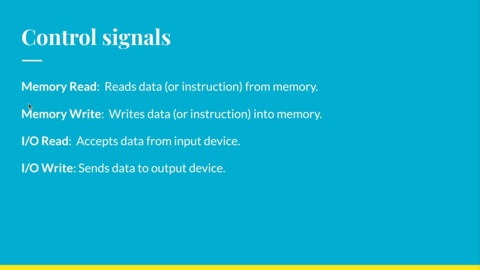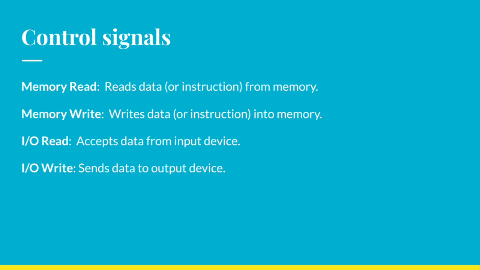Now let us talk about the control signals. These are the signals which are used to operate the microprocessor. So what is memory read? Memory read is a control signal which is used to read data or instruction from memory.